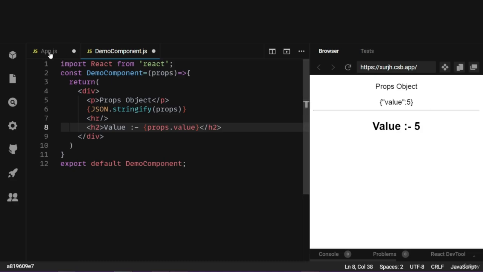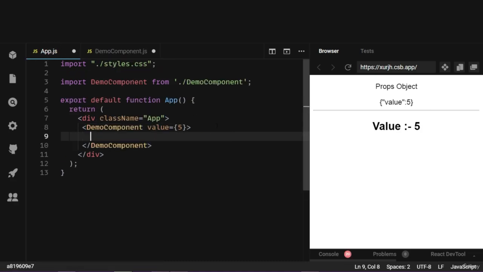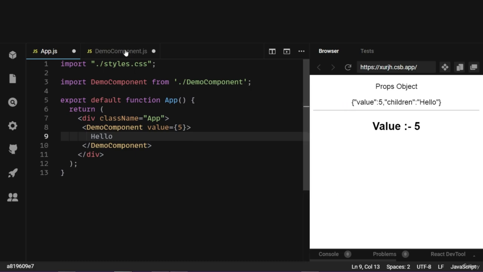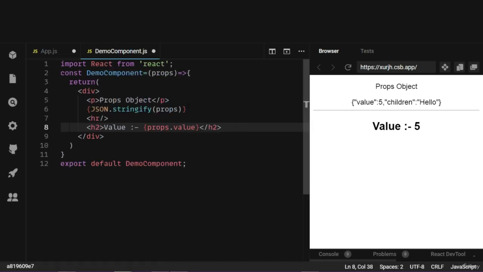Now let's add some content to the component. So here I'm going to say hello. Now if you check the output, that is the object, it has one more property added named children, which contains the value hello. So now the props object receives not only attributes as properties but also the content as a single property named children. Now I can write props.children here.